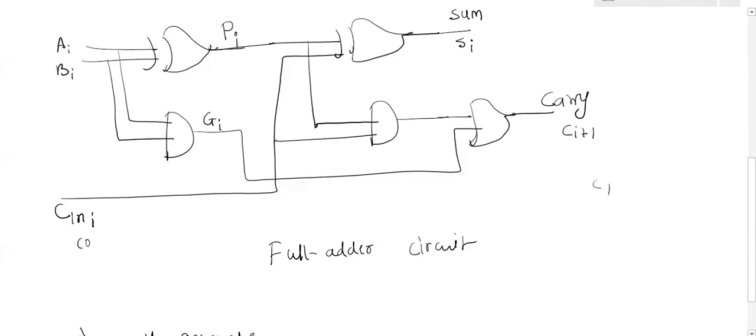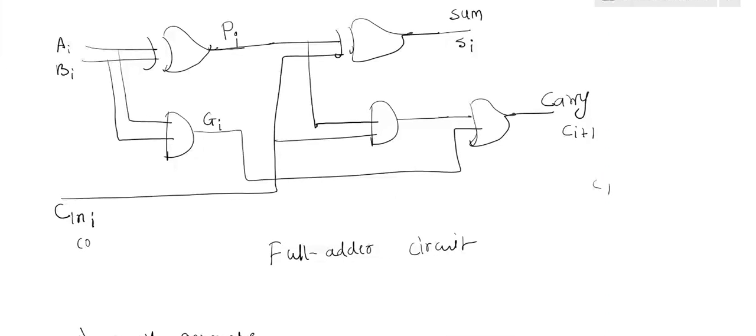To generate a carry, I have a first AND gate which accepts the AB input and a second AND gate which accepts the carry input and A XOR B. Then the output I am giving to the OR gate which generates the final carry. So by using the minimized Boolean expression of the full adder, we have designed this full adder circuit. We are all familiar with this circuit. Clear? Now to implement the carry look ahead adder.